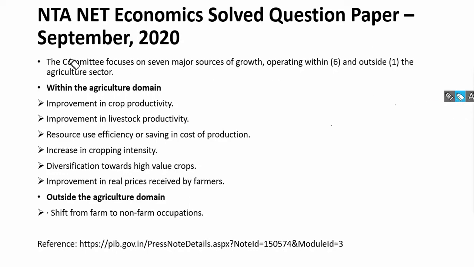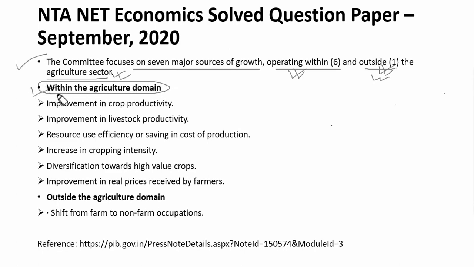Okay, so this is the work done by the committee. The committee focuses on 7 major sources of growth. Six of them are operating within the agriculture sector, and one source of growth is operating outside the agriculture sector. Since we are trying to double the income of the farmers, obviously we'll be looking at the agriculture sector. Let's look at the first six sources of growth.